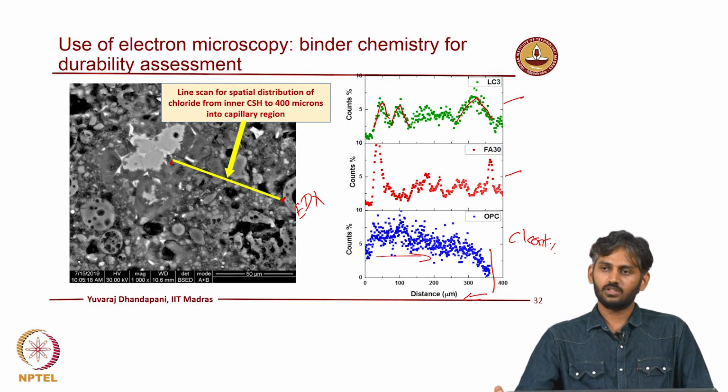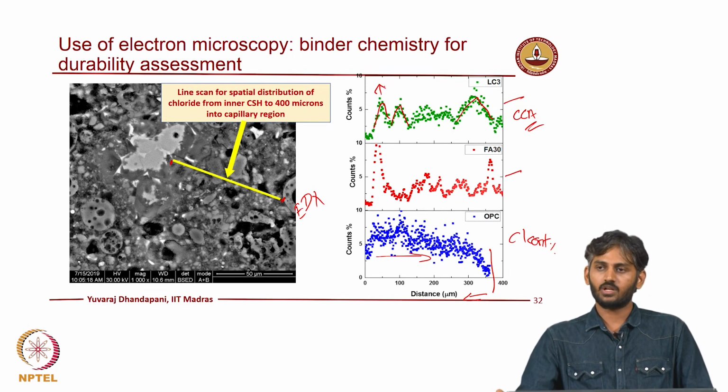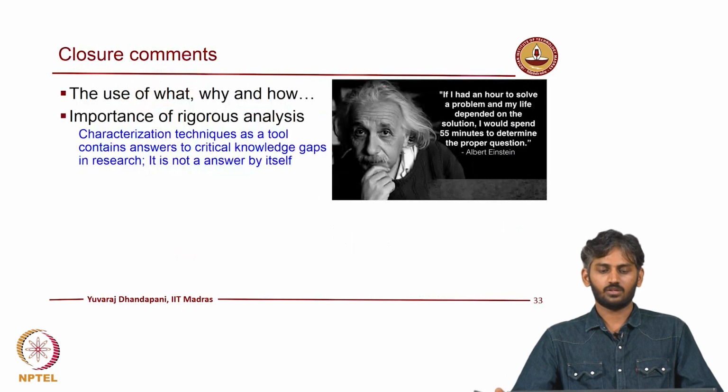These indicate the reaction of chloride in the outer CSH region to form calcium chloroaluminate phases, right. So, when certain chloride-containing phases are formed, you can have a local increase in the chloride content which can be traced by using an EDX technique, right.